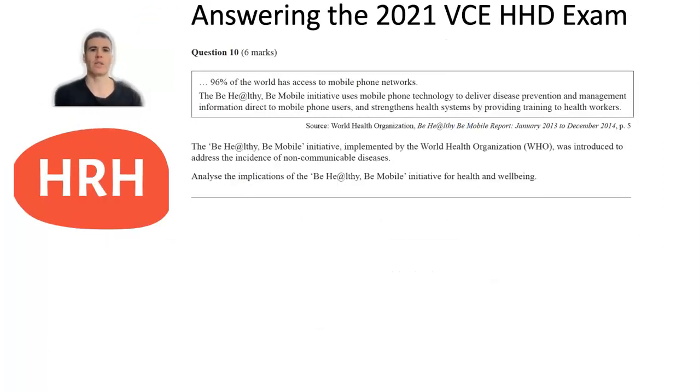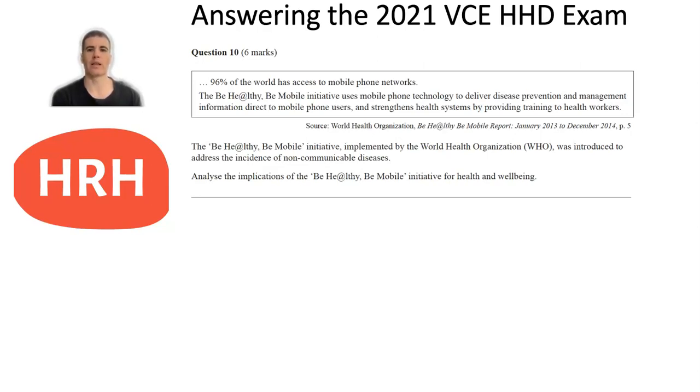Now you can see here, question 10 in the 2021 exam was a 6-mark question, and it started with some stimulus material regarding the Be Healthy, Be Mobile initiative. It said 96% of the world has access to mobile phone networks. The Be Healthy, Be Mobile initiative uses mobile phone technology to deliver disease prevention and management information direct to mobile phone users and strengthens health systems by providing training to healthcare workers. Following that, the question was: the Be Healthy, Be Mobile initiative implemented by the WHO was introduced to address the incidence of non-communicable diseases, analyse the implications of the Be Healthy, Be Mobile initiative for health and well-being.